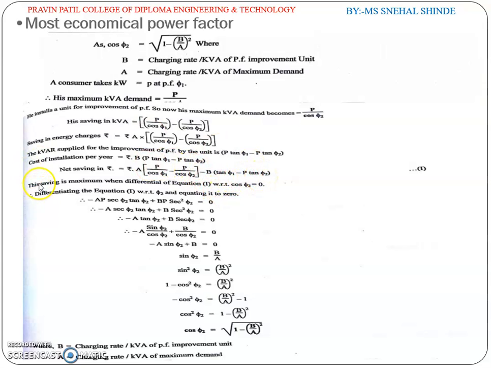Okay. Now this saving is maximum when the differential of equation 1, we have to differentiate equation 1 with respect to cos phi 2, equals 0.